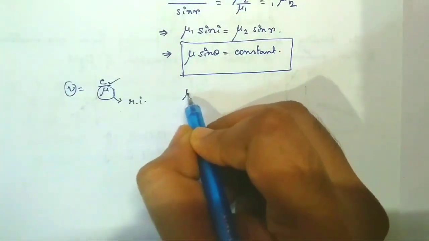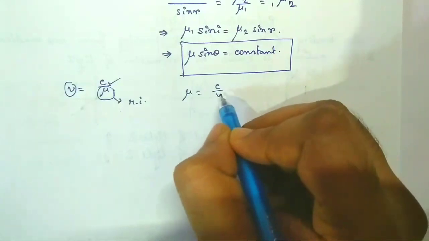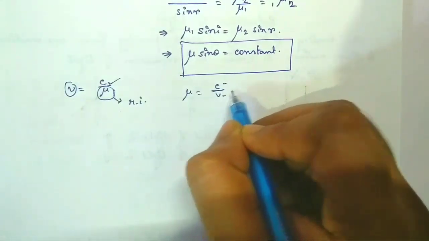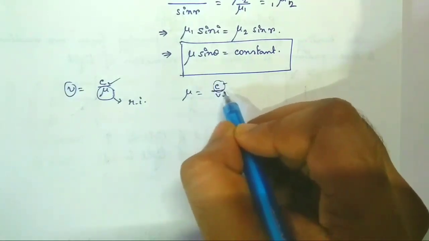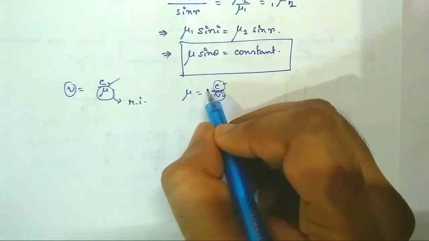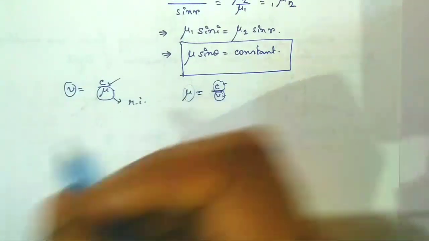Since we can write from here mu equal to C by V, where C is the speed of light in vacuum and V is the speed of light in a particular medium, both have the dimension of velocity, hence the dimension of mu will be 0, that is, it is dimensionless.